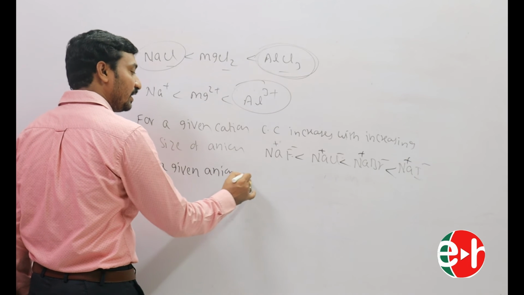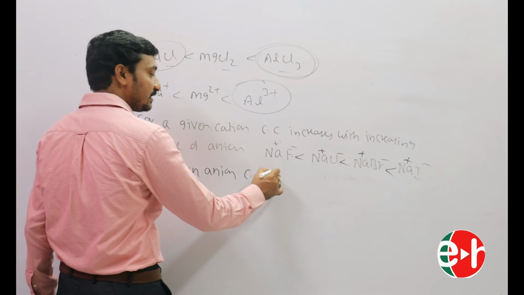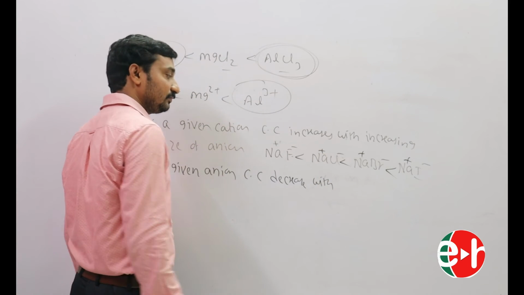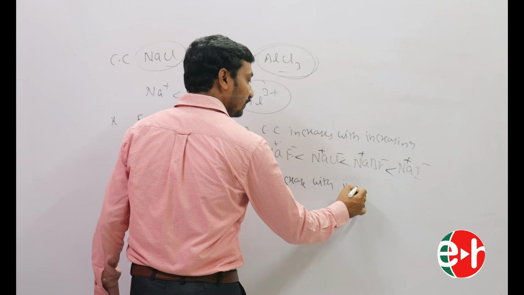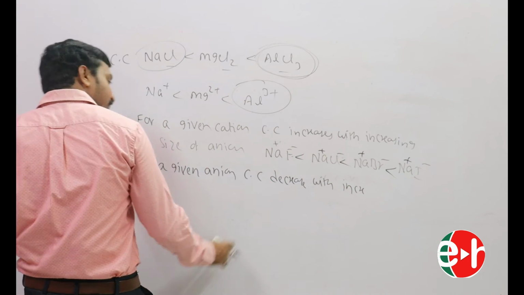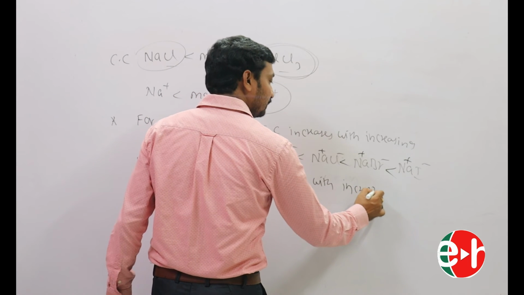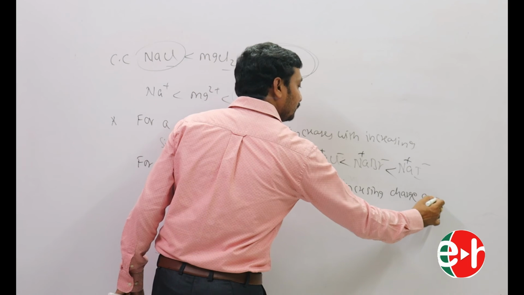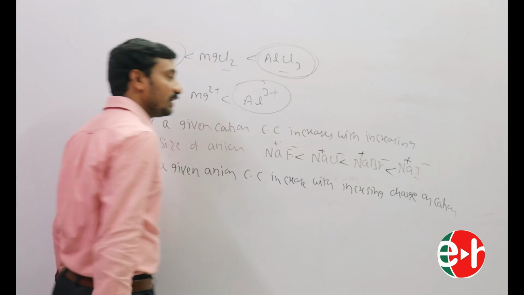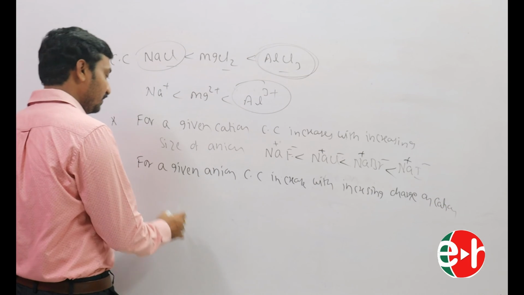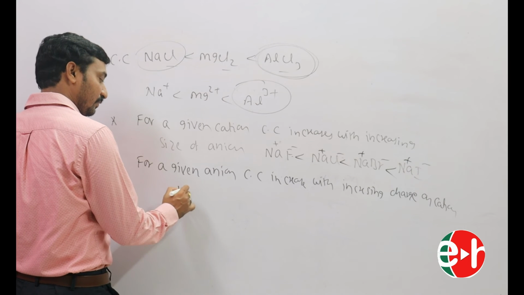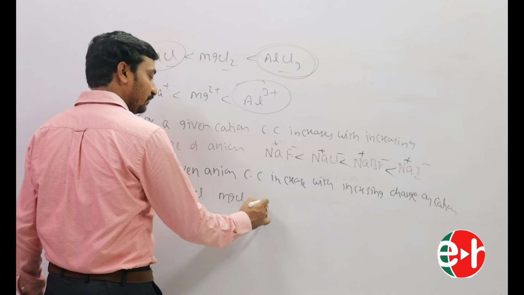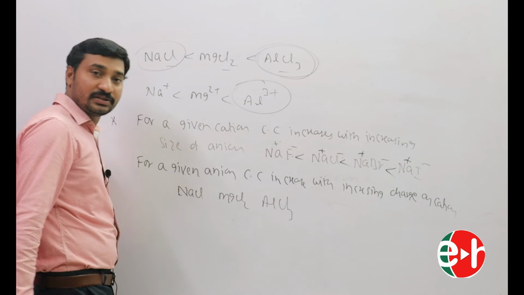Similarly, for a given anion, covalent character decreases with increasing charge on the cation. For example, NaCl, MgCl2, AlCl3.